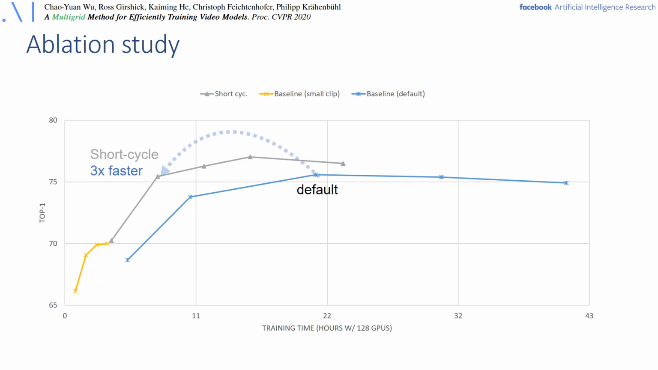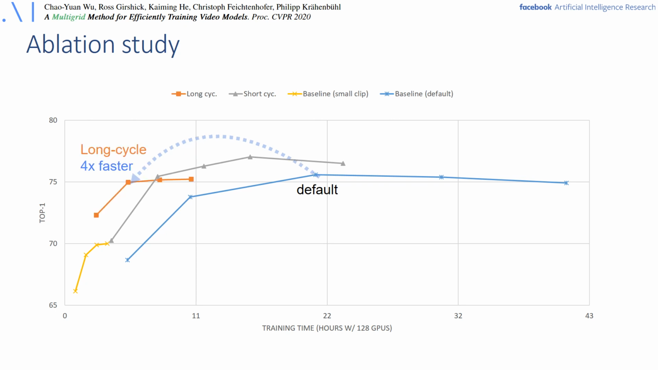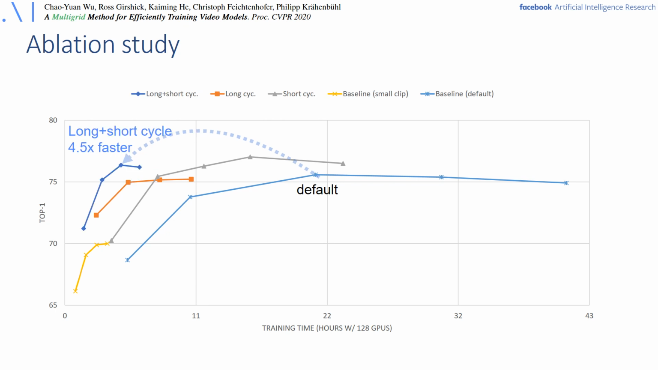Another ablation we're doing is using the short cycles now, which changes the spatial resolution and batch size in each iteration. And we can see that this provides a 3x speed up compared to the default constant input resolution in blue. Next, the long cycle, which also changes the temporal resolution and not just the spatial one over the training duration, provides an even larger improvement of 4x in the training duration compared to the baseline. Finally, the combination of the two ends up at 4.5x speed up that combines the long and the short cycles.